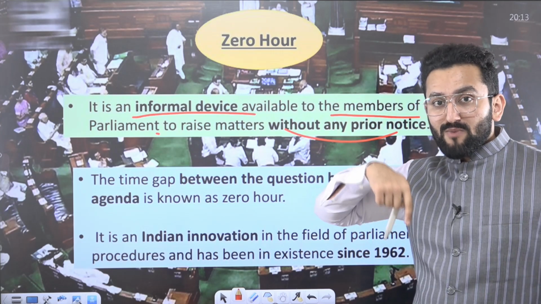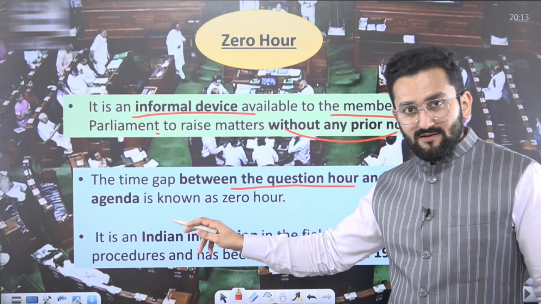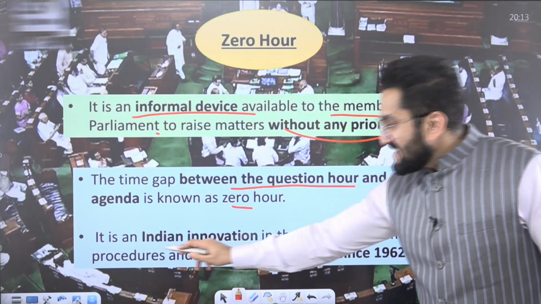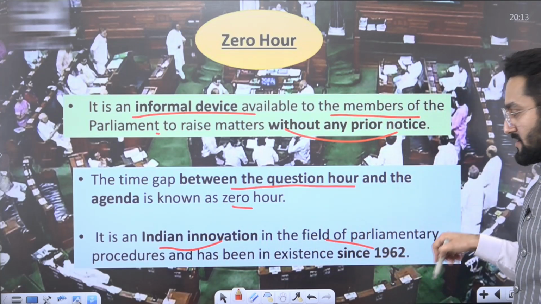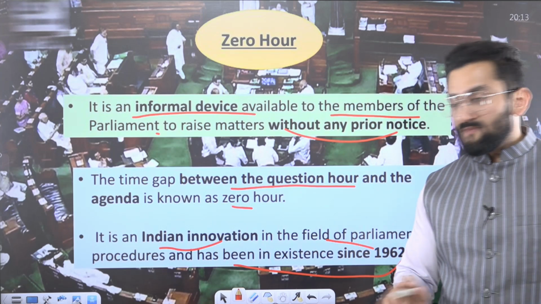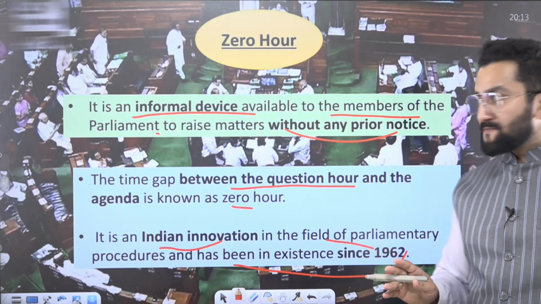Informal device. Please remember it. The time gap between the question hour and the agenda means 12 to 1 we are talking about. 1 to 2 you have lunch. It is an Indian innovation in the field of parliamentary procedures and has been in existence since 1962. Please remember, it is an Indian innovation, and it is an informal device.